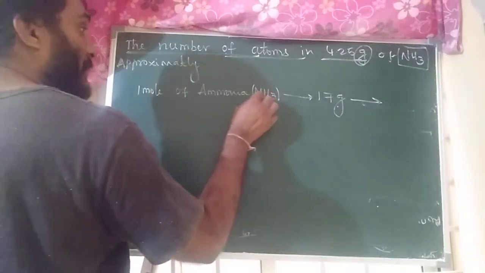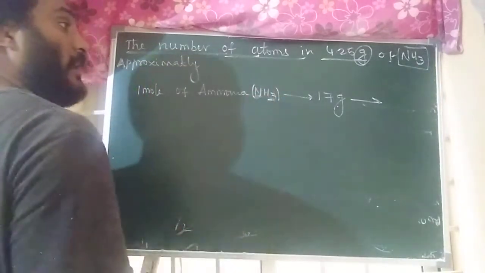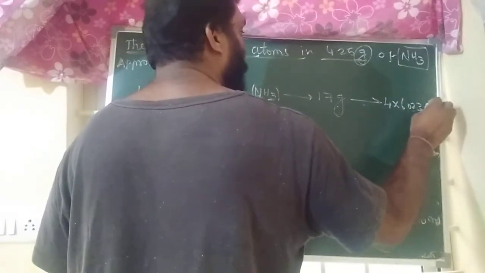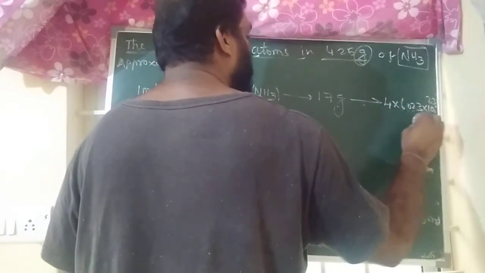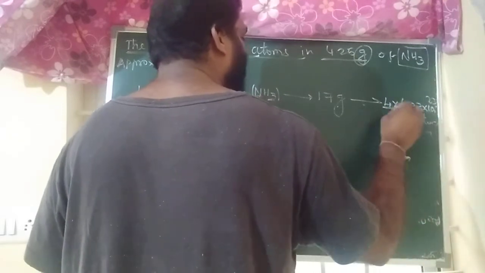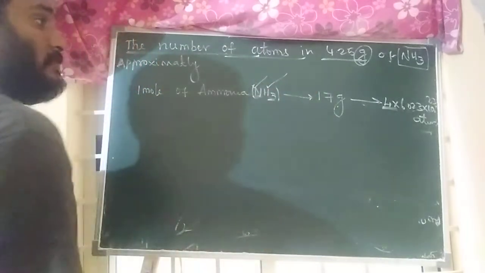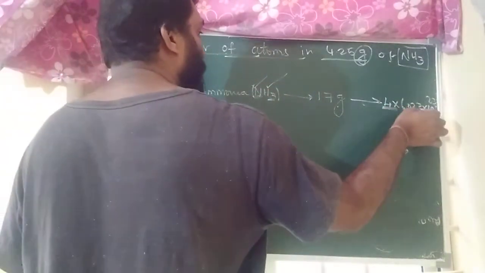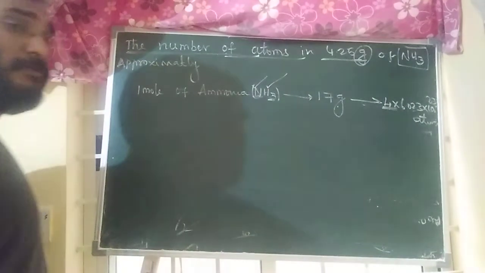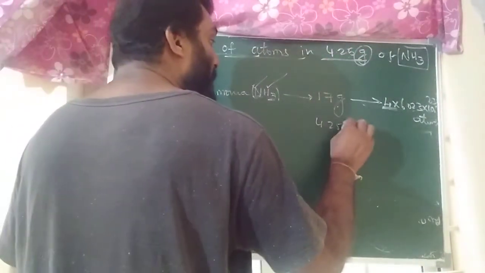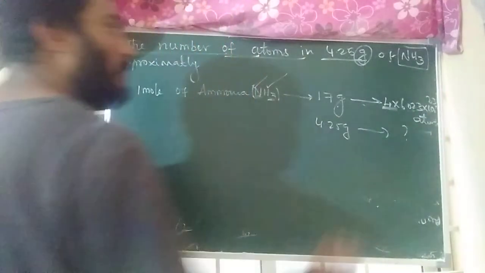Total number of atoms they are asking. 1 nitrogen atom, 3 hydrogen atoms. Totally 4 into 6.023 into 10 to the power of 23 atoms. I hope you understood why I wrote 4: because of 1 nitrogen atom and 3 hydrogen atoms. What question are they asking? 4.25 grams contains how many atoms.